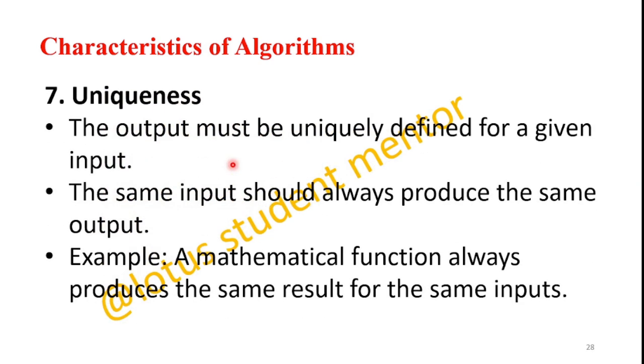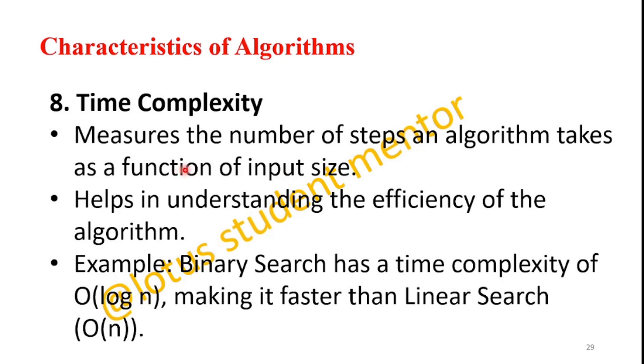And the seventh one is uniqueness. The output must be uniquely defined for a given input. For uniqueness, remember: uniquely defined. The same input should always produce the same output, just as a mathematical function always produces the same result for the same inputs. That is uniqueness. The next, the eighth one, is time complexity.